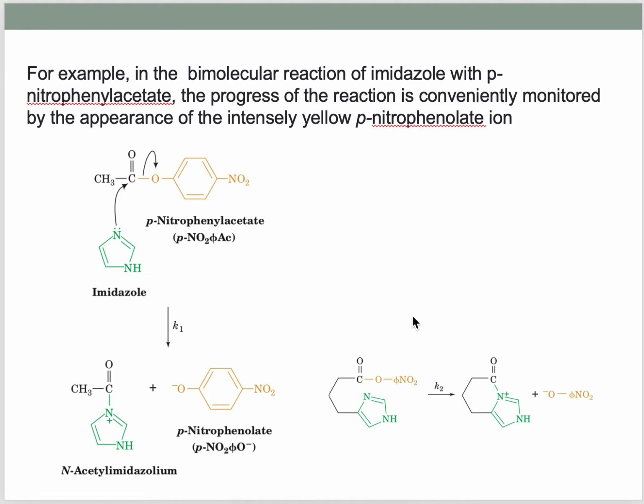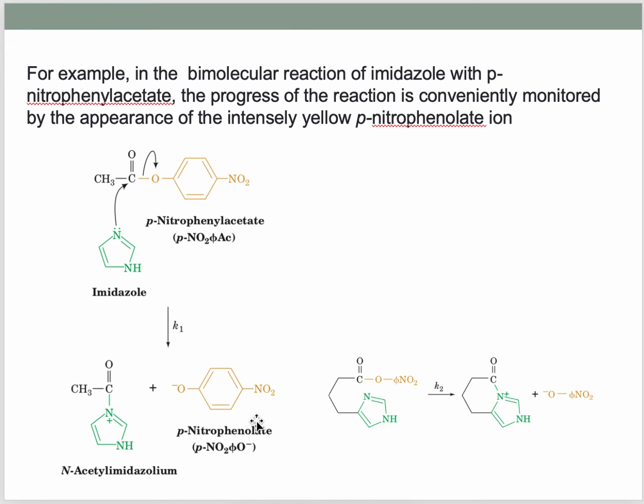Say this is an example. Basically this is an example of the proximity effect. For example, in the bimolecular reaction of imidazole with p-nitrophenyl acetate, the progress of the reaction is conveniently monitored by the appearance of the intensely yellow p-nitrophenolate ion. In general, I'll not go into the very details of this reaction. If there is more p-nitrophenolate, the reaction will occur faster.